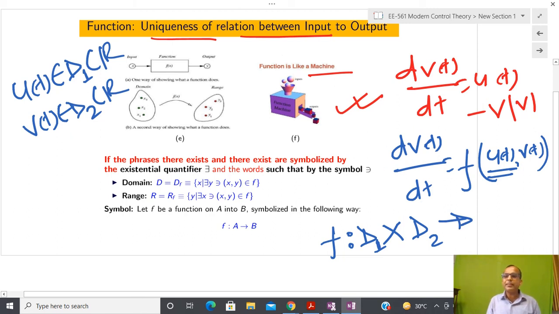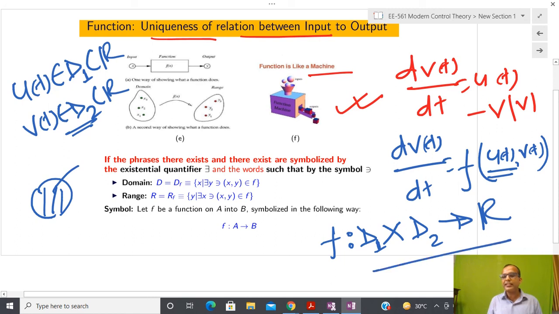dv by dt, anyone? So you can see that v(t) belongs to D2, but whenever we are talking about rate of change, then that might be anything, and due to that it maps to R, not D2 only. It might be possible some quantity is lying inside some set, but its derivative may be outside of that set. Due to that reason, I have to write this kind of notion.